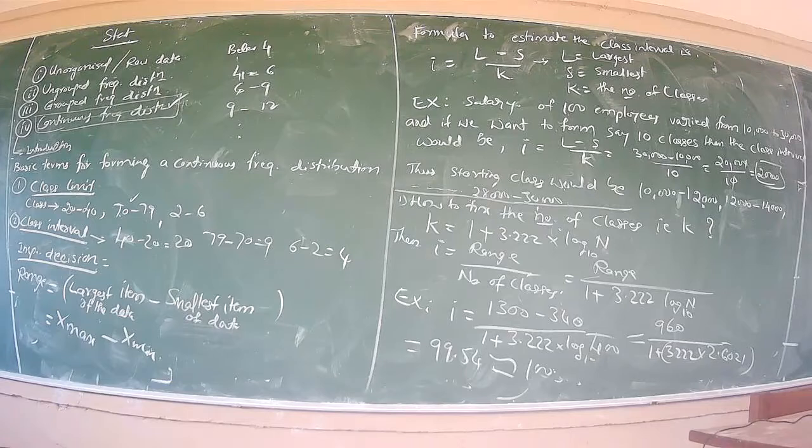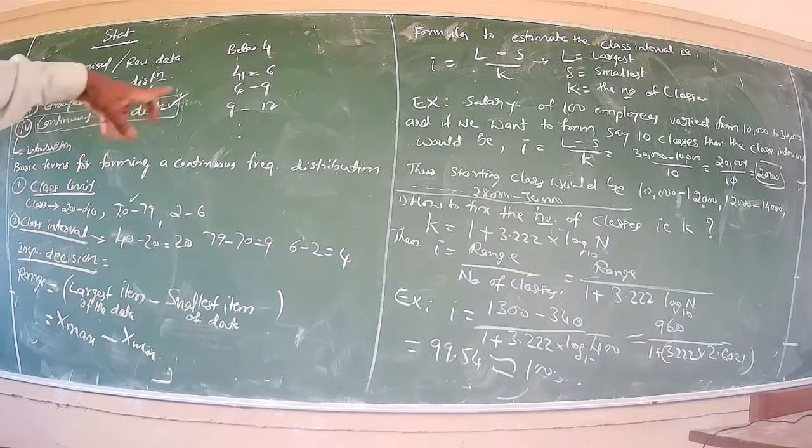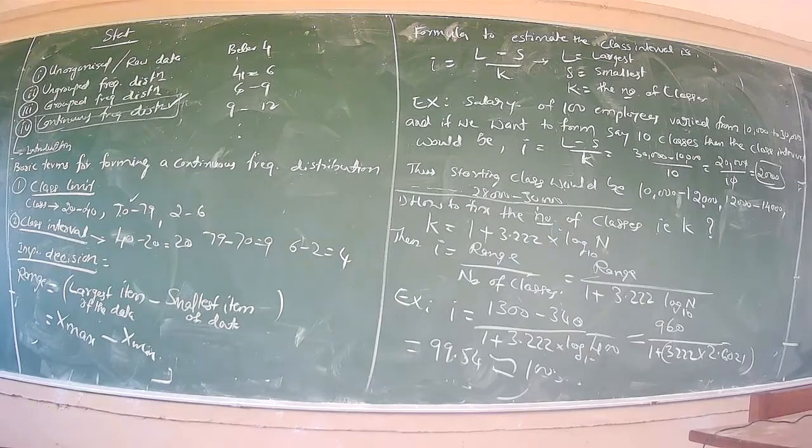Some basic terms are there for forming a continuous frequency distribution. First is class limit. Consider class limits, say 20 to 40, or 70 to 79, or 2 to 6. Here there are two limits.